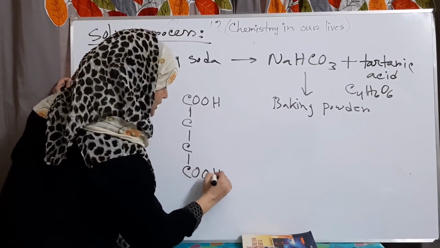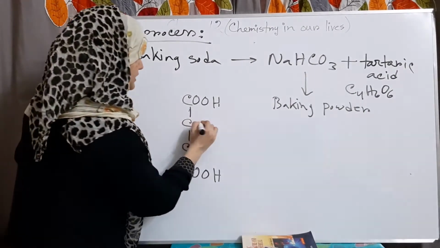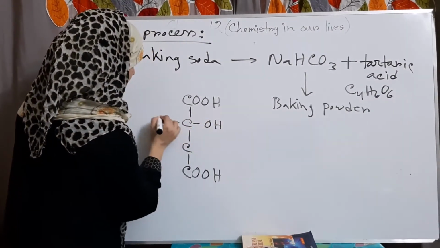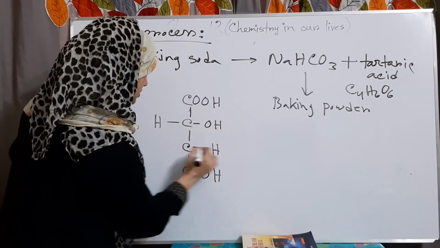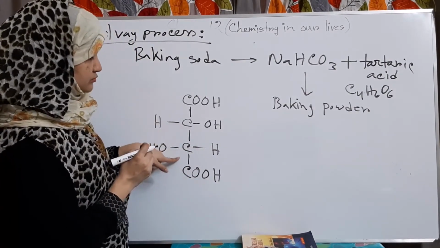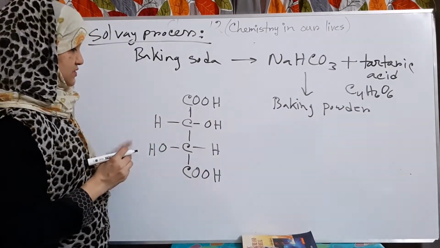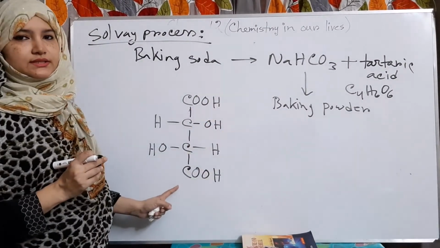It has 2 carboxylic groups at 2 ends, and then OH and H, H and OH. All the carbons fulfill the tetravalency, and this is the structure of tartaric acid.